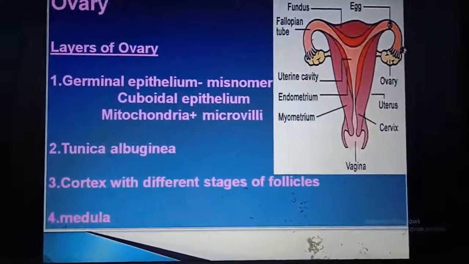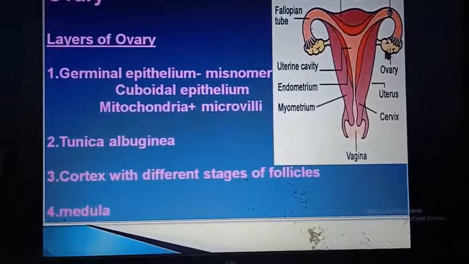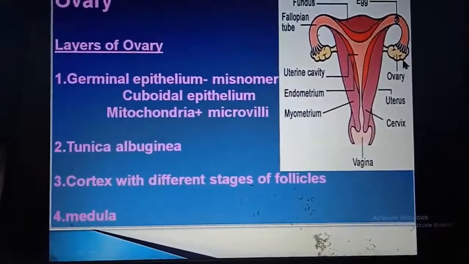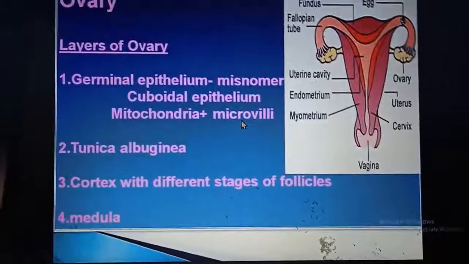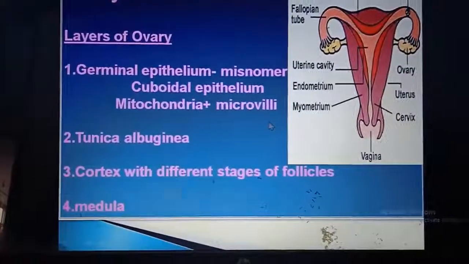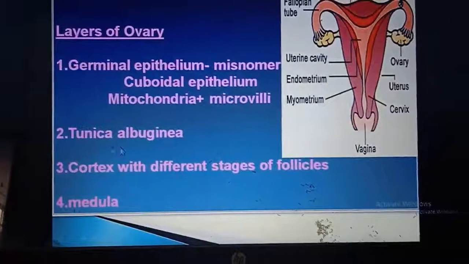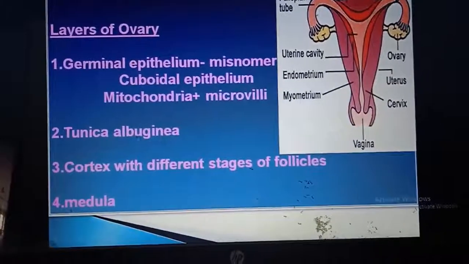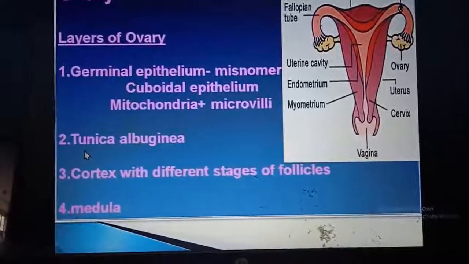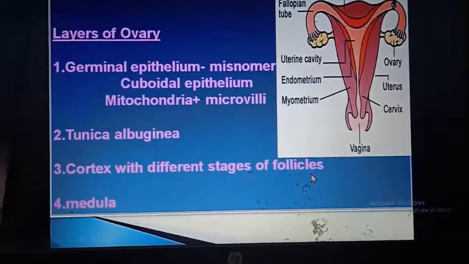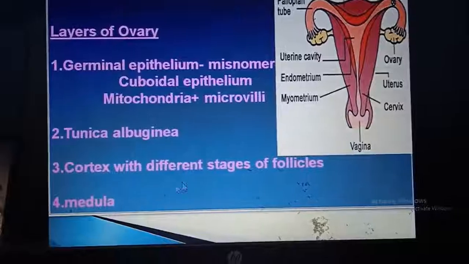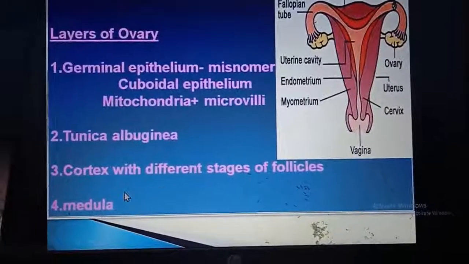In other places it is simple squamous, but over the ovary it is differentiated into simple cuboidal type, and it has mitochondria as well as microvilli. Then comes the tunica albuginea, which is less dense compared to the testis. Then the cortex with the different stages of follicles, and then the medulla.